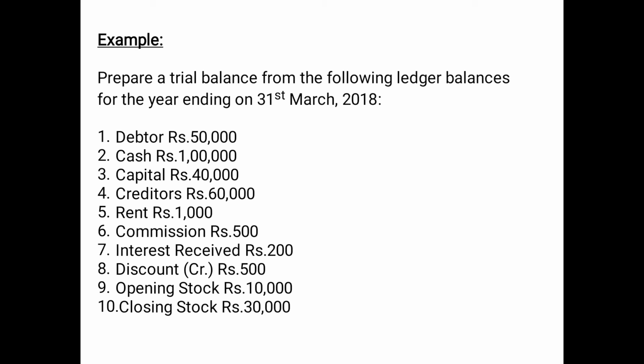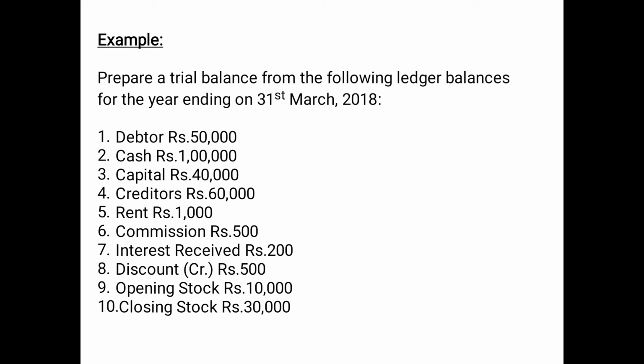Same goes with commission also. Commission rupees 500, since you are not informed whether it is commission paid or commission received, so in the absence of any such information, we'll assume it to be commission paid and it will be posted on the debit side because it will be considered as an expense. Then interest received rupees 200. Now interest received is an income because the word received is given, so it will be posted on the credit side. That's 200. Discount credit, that means it is the credit balance of discount. And when is discount having a credit balance? When it is discount received, so it will be posted on the credit side, 500.